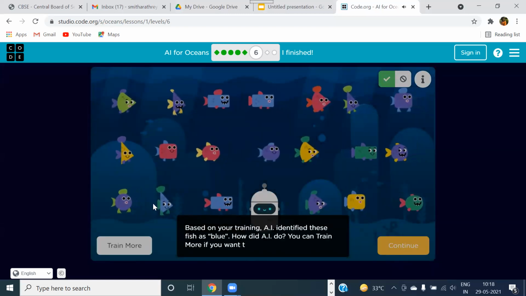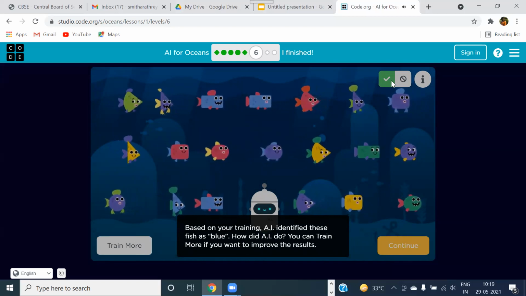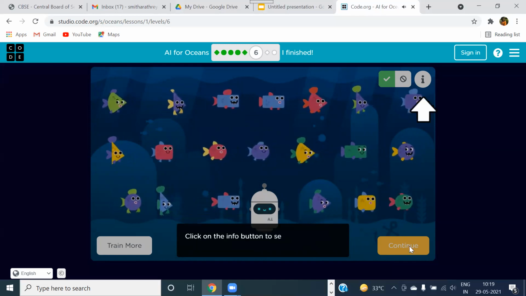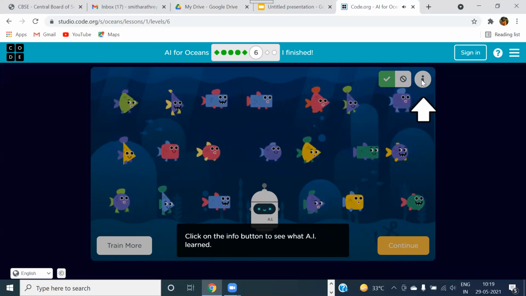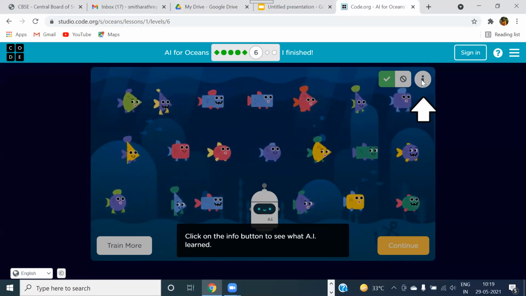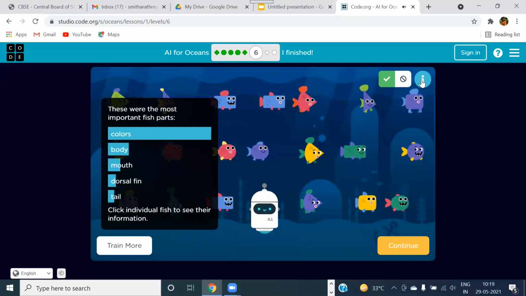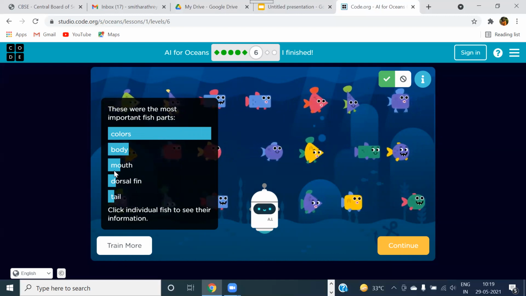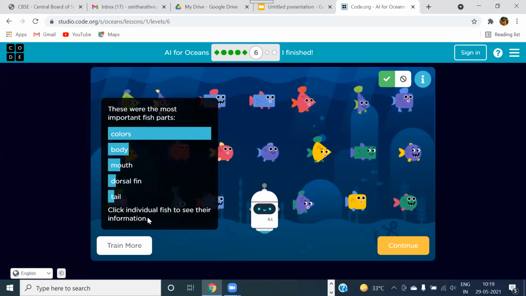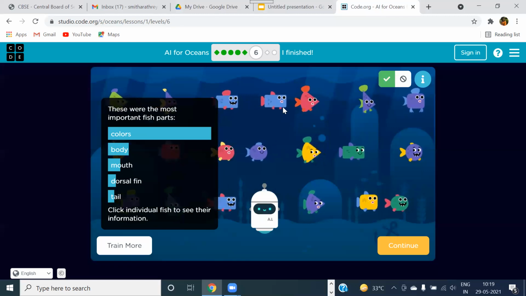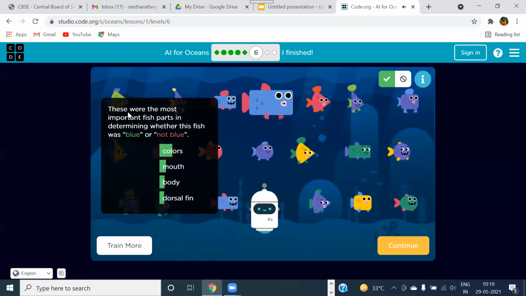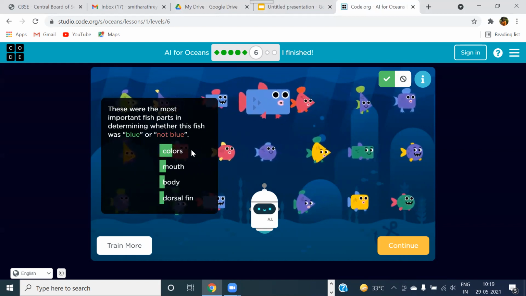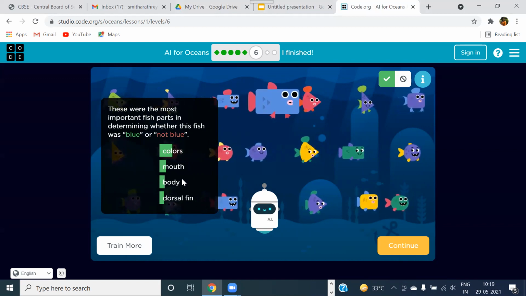Again, I'm repeating the same steps. You can go for training more, or you can click on this green button, or you can click on continue. You can click on the info button, the I, to see what the AI has learned. If you click on this I, I'm clicking over here. See, these were the most important fish parts: colors, body, mouth, dorsal fin, and tail. Click individual fish to see their information. Suppose I want to see about this fish. These were the most important fish parts in determining whether this fish was blue or non-blue. Colors was the main factor, then mouth, body, dorsal fin.